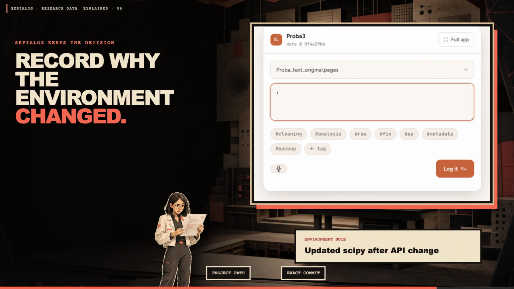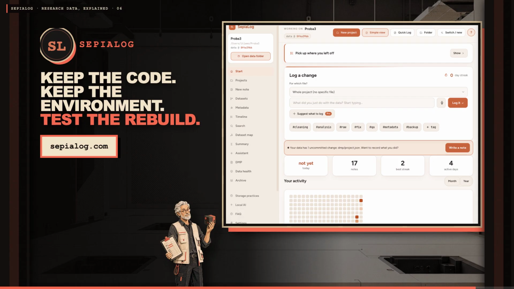SepiaLog records why an environment changed beside the project path and exact git or DataLad commit. Keep code and environment together.